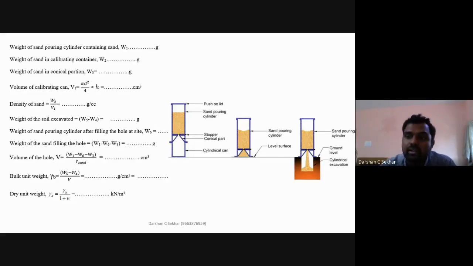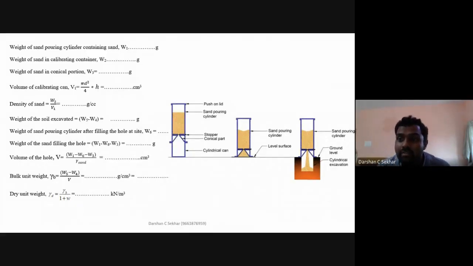But because we are digging, even if I am the same person digging, I'm going to get a different volume. So now it's of irregular shape, and in this irregular shape, I need to find out the volume. If it was a regular shape, I can use the formula pi d square by h or something. Because it's an irregular shape, I need to find out the volume in another way. Now in this regard, what do I do?